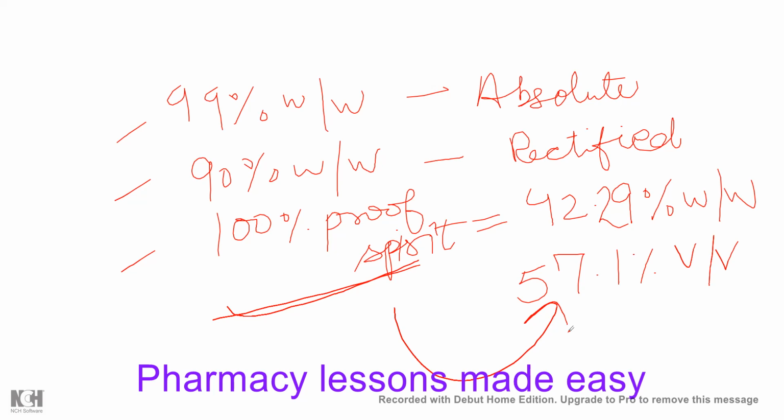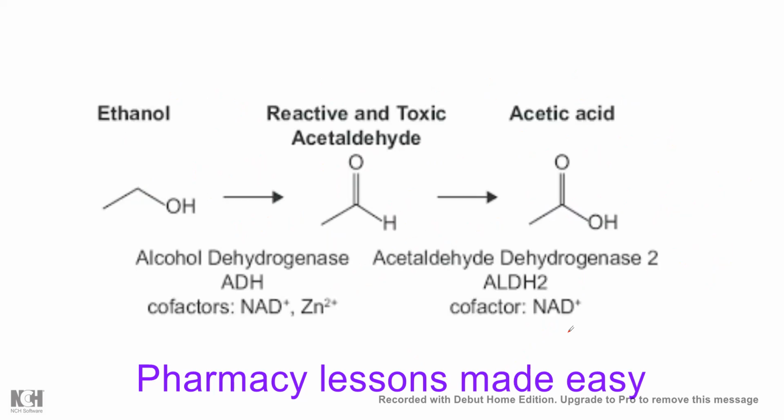So let's understand, once we consume alcohol, how it is processed by the body. Ethyl alcohol, in the presence of the alcohol dehydrogenase enzyme, is first converted into acetaldehyde, and on exposure to the aldehyde dehydrogenase enzyme, it will be converted into acetic acid.